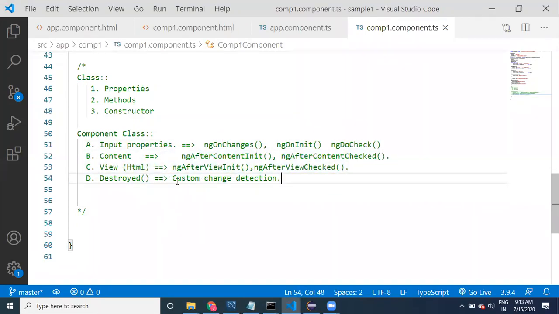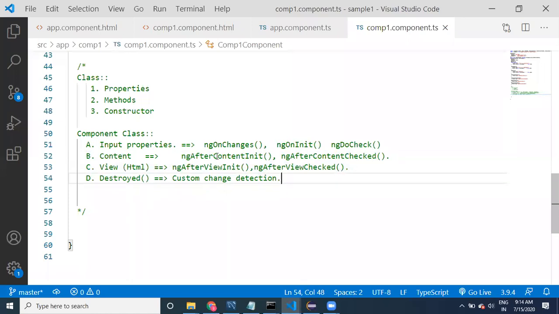When you are writing code in ng on init, remember that the view is not yet initialized, and the content is also not initialized. That's why you cannot use those values in ng on init. So the order is important.